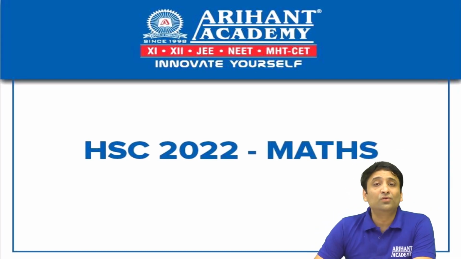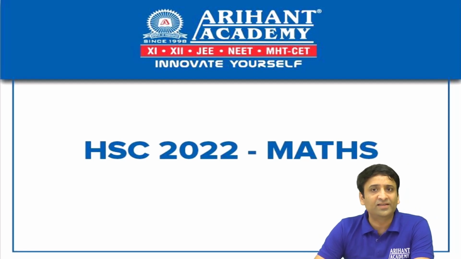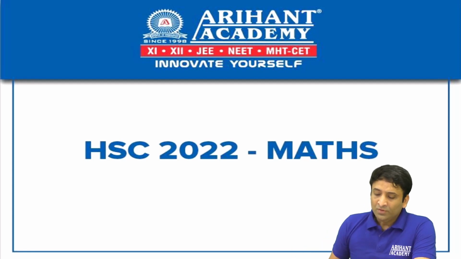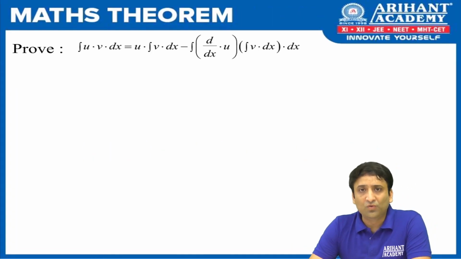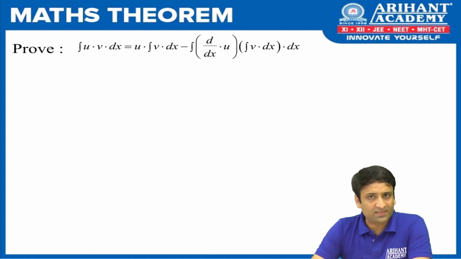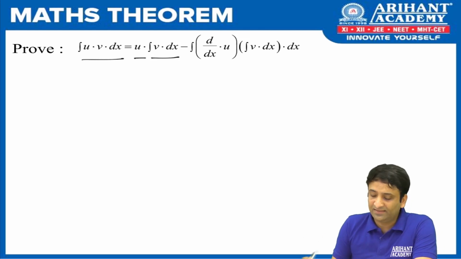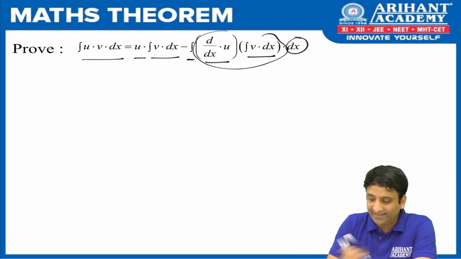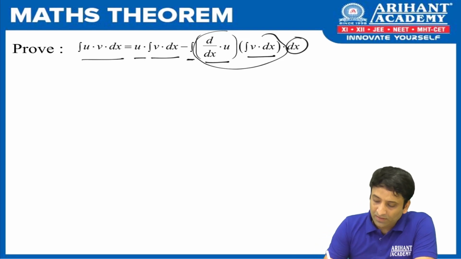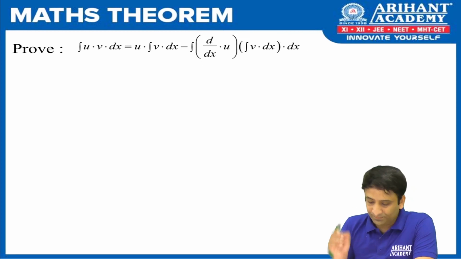In this video, we are going to learn some of the important theorems from the chapter called Indefinite Integration and Definite Integration. To begin with, we take the first proof, that is integration of uv dx, which we call integration by parts. Now what is that? Integration of uv dx is u times integration of v dx minus integration of the derivative of u times integration of v, the whole dx. You must be knowing this through the result. Now let us prove it.